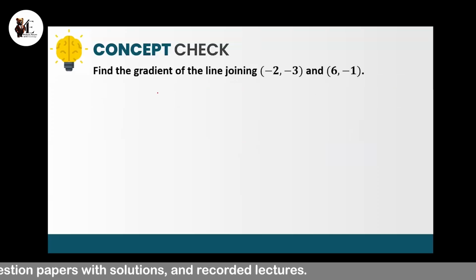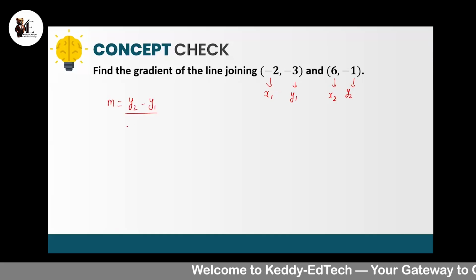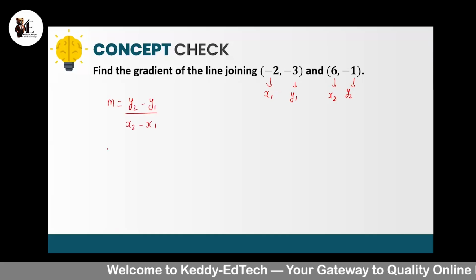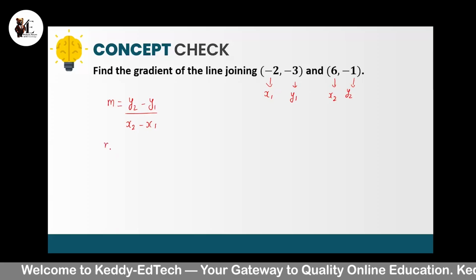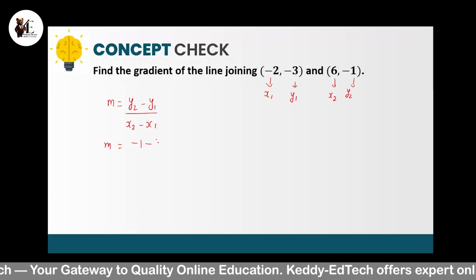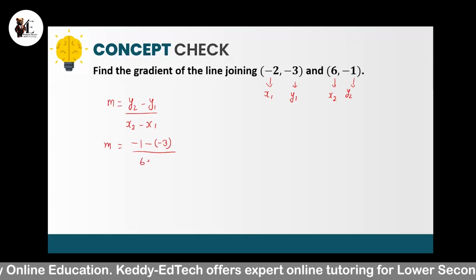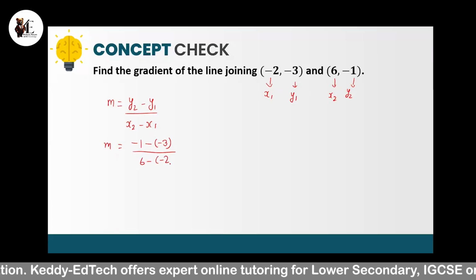Okay, so it's half or 0.5. Let's see. This is the first point. This will be the value of x1, this will be y1, 6 is x2 and -1 is y2. So writing the formula, that is y2 minus y1 over x2 minus x1. Now substituting the values: y2 is -1, minus y1 which is -3, over x2 which is 6, minus x1 which is -2.